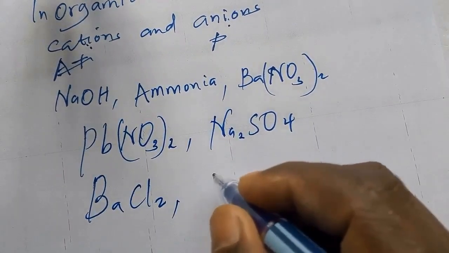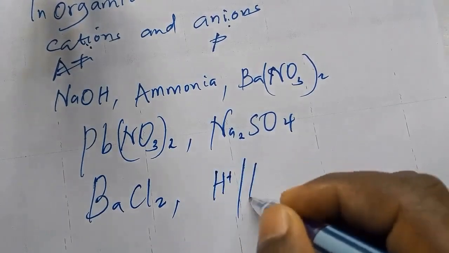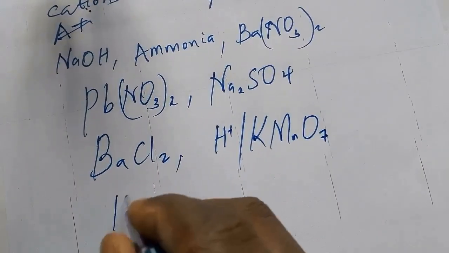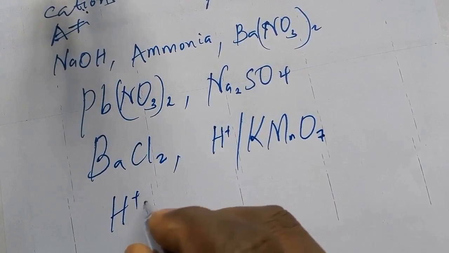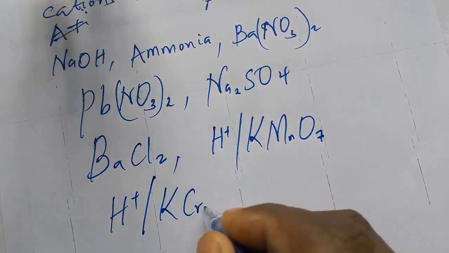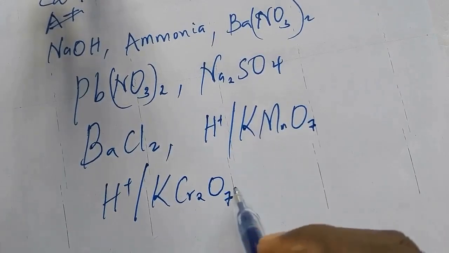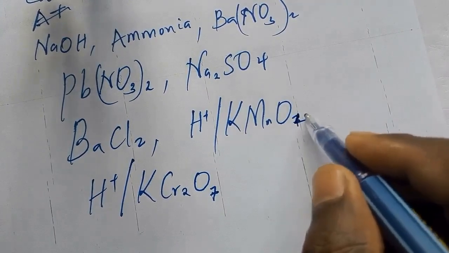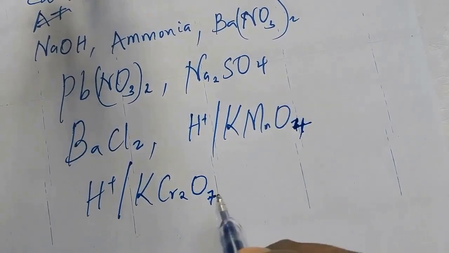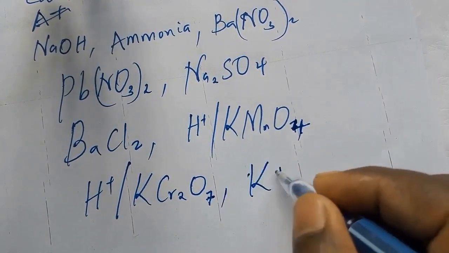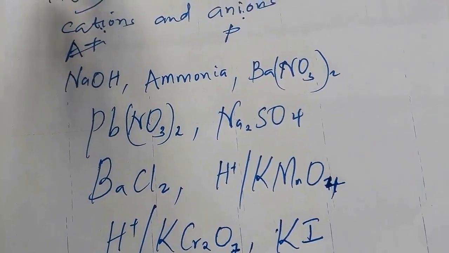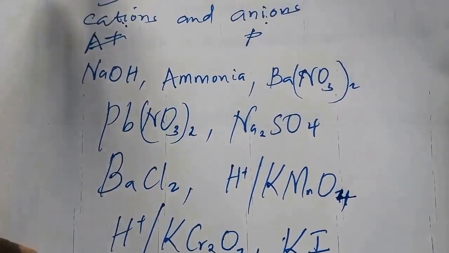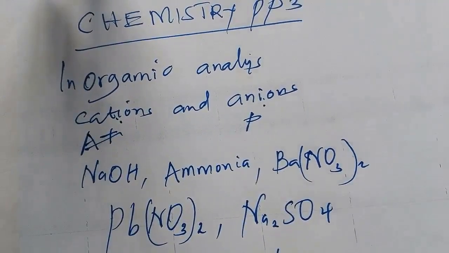We have acidified potassium permanganate. We have acidified potassium dichromate. This is 4. And then we have potassium iodide and many others. So these are the basics that we use there. These are the most common reagents that are used when we are talking about inorganic analysis.